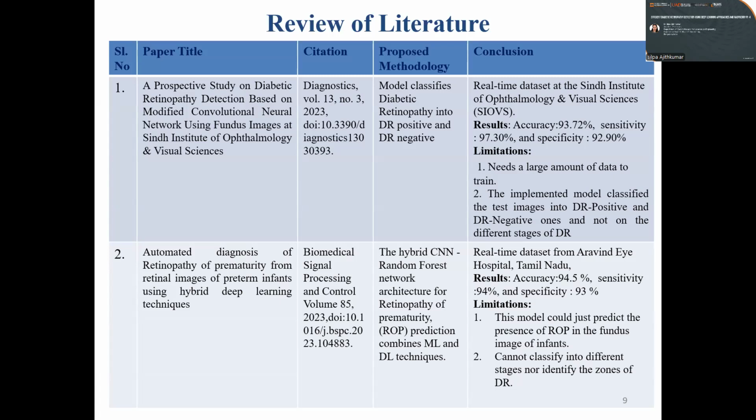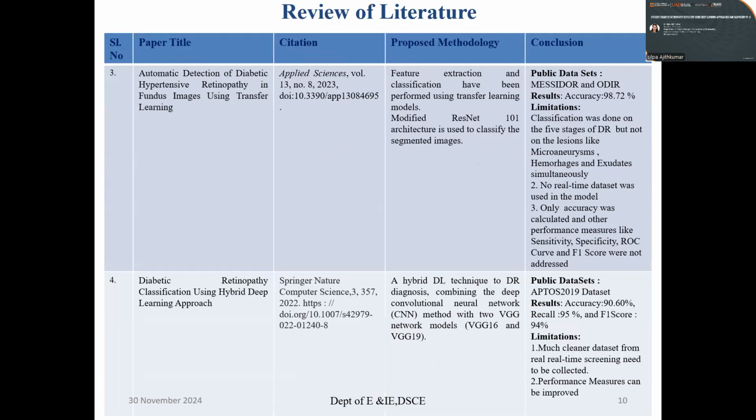The first paper is a prospective study on diabetic retinopathy detection based on a modified convolutional neural network using fundus images. This is a real-time data set, but the only limitation is that they have done only DR positive and negative. The second is automatic diagnosis of retinopathy of prematurity from retinal images of preterm infants using hybrid deep learning techniques. Here they have considered a real-time data set from Tamil Nadu, India. This also could only predict the presence of ROP in the fundus images of infants, and a clear idea of the stages has not been considered.